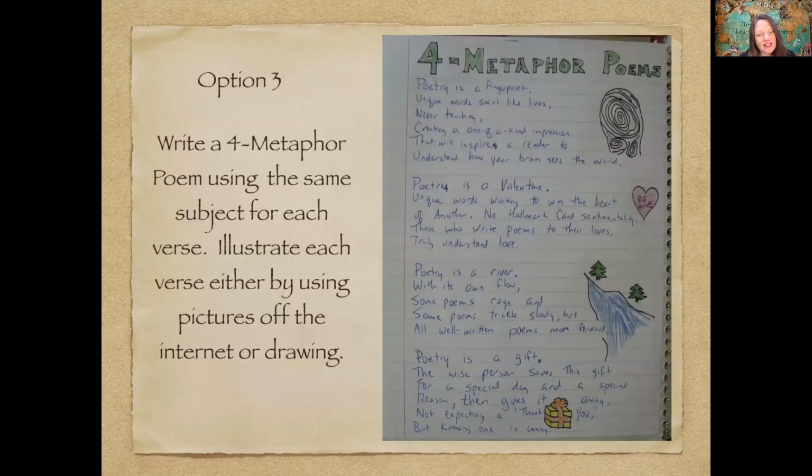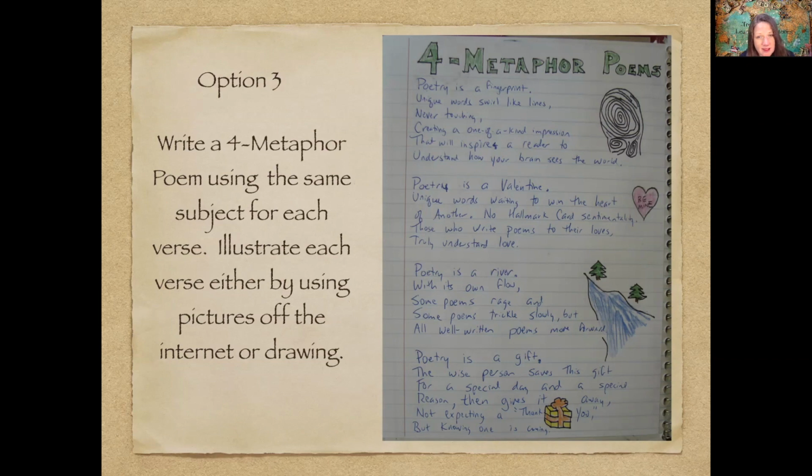This is option 3. Now, this is a little bit more challenging. Some of you may want to take up this challenge, and others may just be like, no, this is too much for me. And that's okay. It's wherever your brain is at the moment you need to sit down to do this assignment. Write a 4 metaphor poem using the same subject for each verse. Illustrate each verse either by using pictures off the internet or drawing them. Here you see an example.